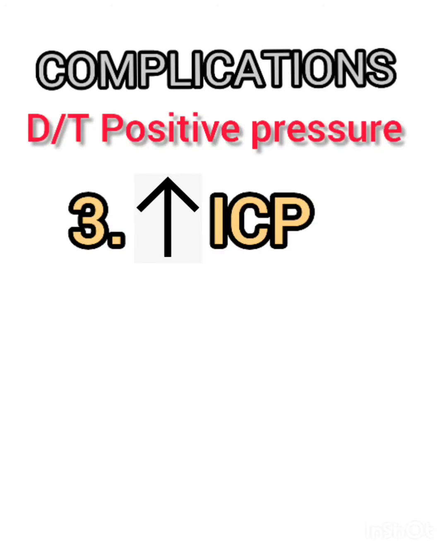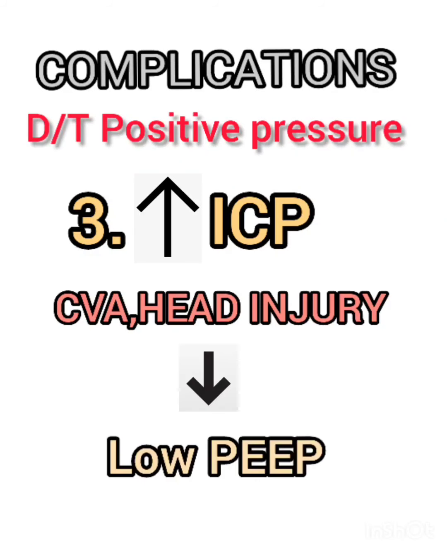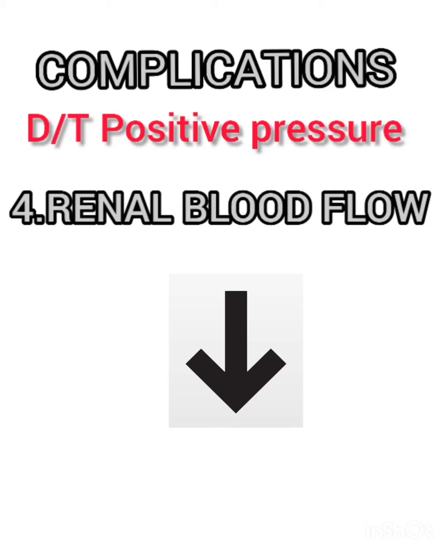So number 3 complication is increased intracranial pressure. So PEEP will decrease venous return from cerebral circulation. So it will increase the intracranial pressure, as it will lead to stay of blood in the cerebral circulation. So in cerebrovascular accidents and head injury patients, use low PEEP levels to prevent rise in intracranial pressure from high PEEP values. So number 4 complication is renal dysfunction. So decreased venous return will decrease the cardiac output. That cardiac output impairs the renal blood flow, so that will impair filtration.